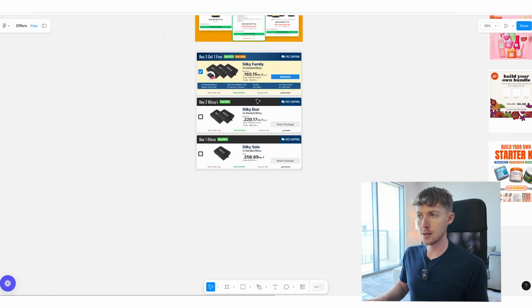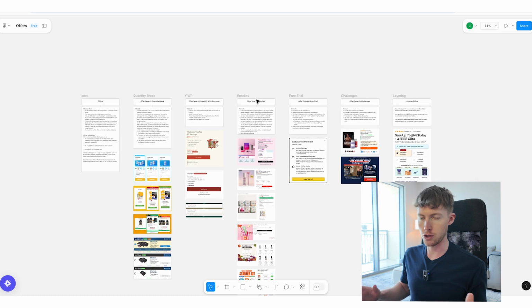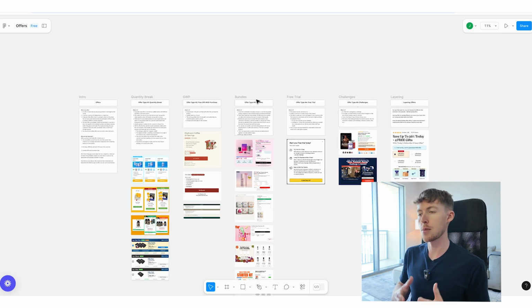So as I mentioned, this document right here has multiple different offer structures, not just quantity break offers, but gift for purchase, bundles, etc. There's multiple different offer structures you can apply to increase average order value, not just quantity break offers. I did want to share this with you guys because this brand is doing something very, very well with the quantity break offer that I wanted to share.